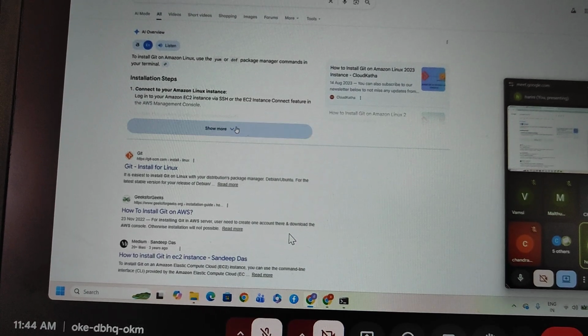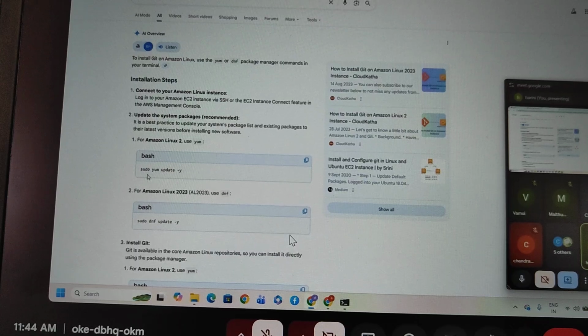So directly this command will help to install git.